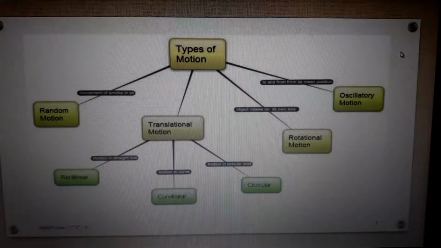Random motion means the motion of air. It moves randomly. Or random motion means the motion of a piece of wood in a river. Randomly, anywhere it can move. Isn't it? That's a random motion. So, to study random motion is very difficult, so it is not included in your standard science.